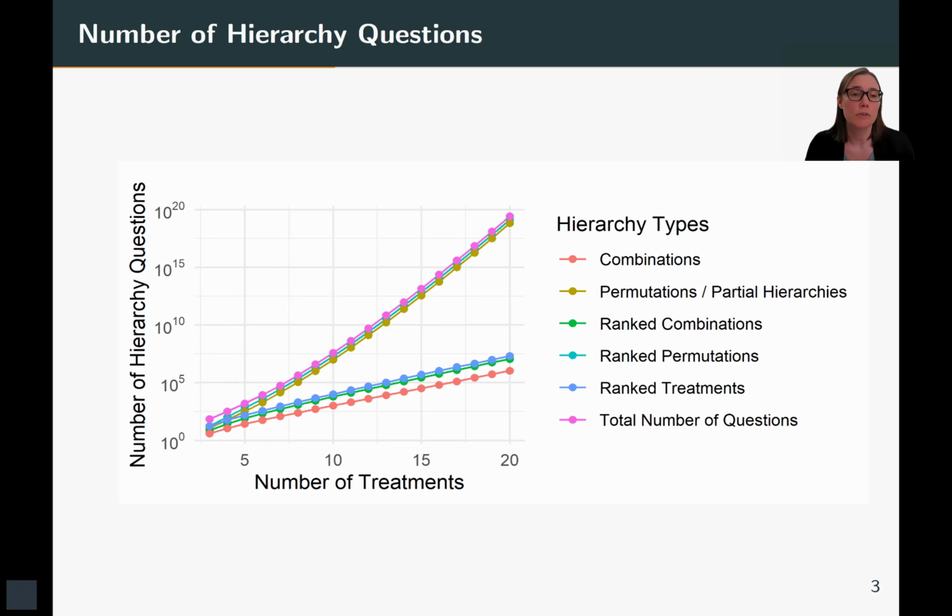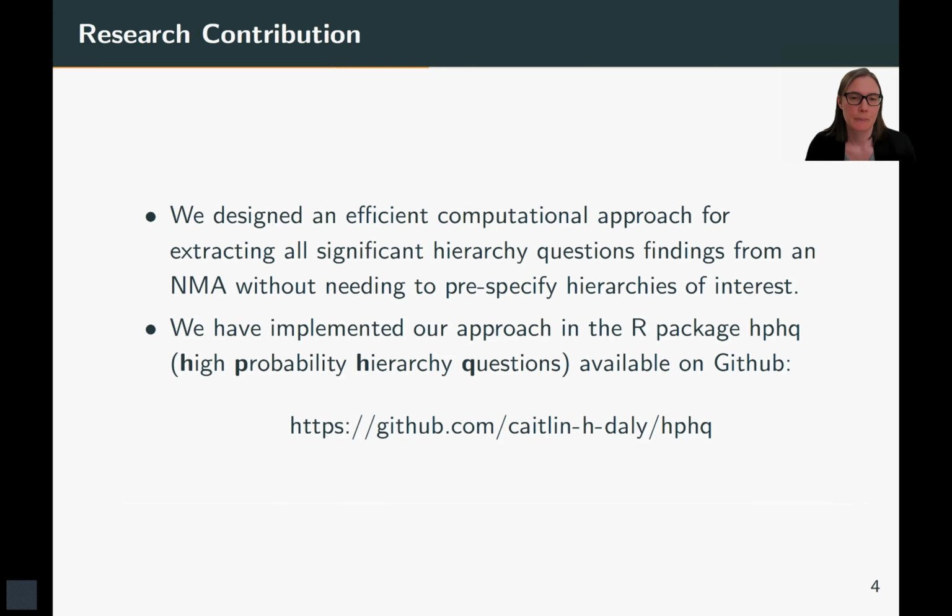So if we consider all of these possible hierarchy questions involving any number of treatments in the network, then that's a lot of hierarchy questions to ask, especially when the number of treatments increases, the number of hierarchy questions increases super exponentially. So we cannot evaluate all of them. So our contribution is that we designed an efficient computational approach that extracts all hierarchy question findings from an NMA that are highly probable. So for example, that have probability over 95%. So we don't need to pre-specify hierarchies of interest. We can extract all of the ones that are highly likely.